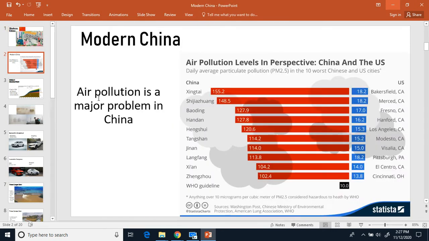Now, air pollution is a pretty big problem in China. So air pollution is a major problem in China. And you can see right here on the graphic on the side here, this graphic shows the pollution per cubic meter in China. Basically, if you have a number over 10, that means it's hazardous to your health. And you can see in China here, their top 10 cities for air pollution are way over the number 10. And you can see over here in the United States, our top 10 cities for pollution are not way over 10. I mean, Bakersfield is almost double, but they're not as bad as in China, as you can see.